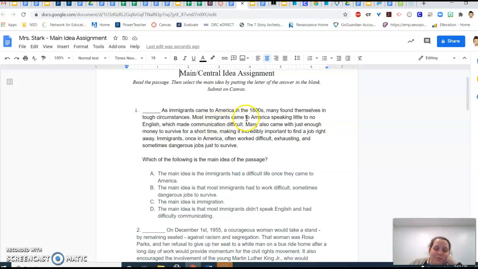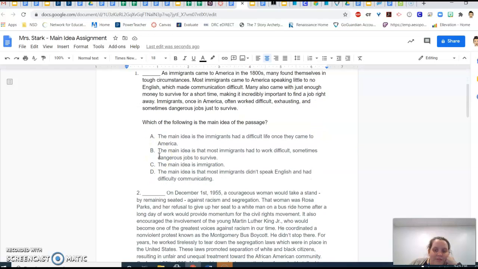As immigrants came to America in the 1800s, many found themselves in tough circumstances. Most immigrants came to America speaking little to no English, which made communication difficult. Many also came with just enough money to survive for a short time, making it incredibly important to find a job right away. Immigrants, once in America, often worked difficult, exhausting, and sometimes dangerous jobs just to survive. Which of the following is the main idea of the passage?